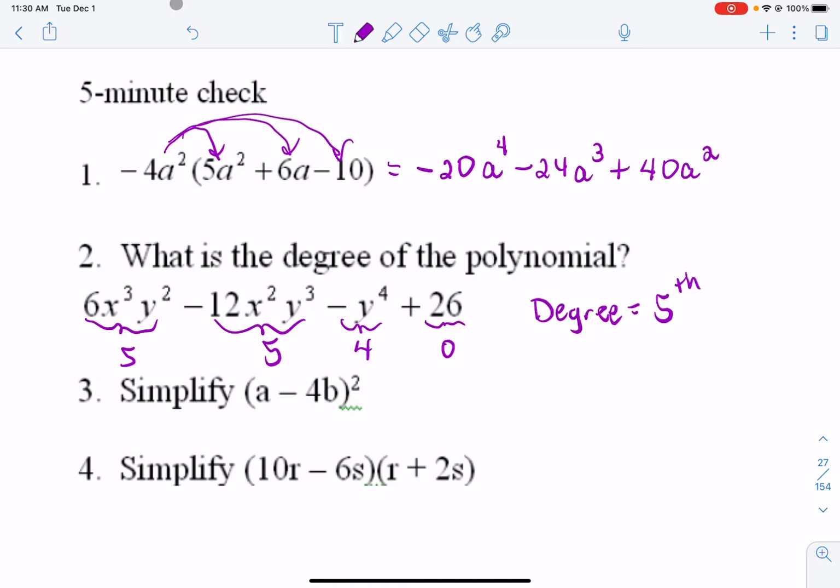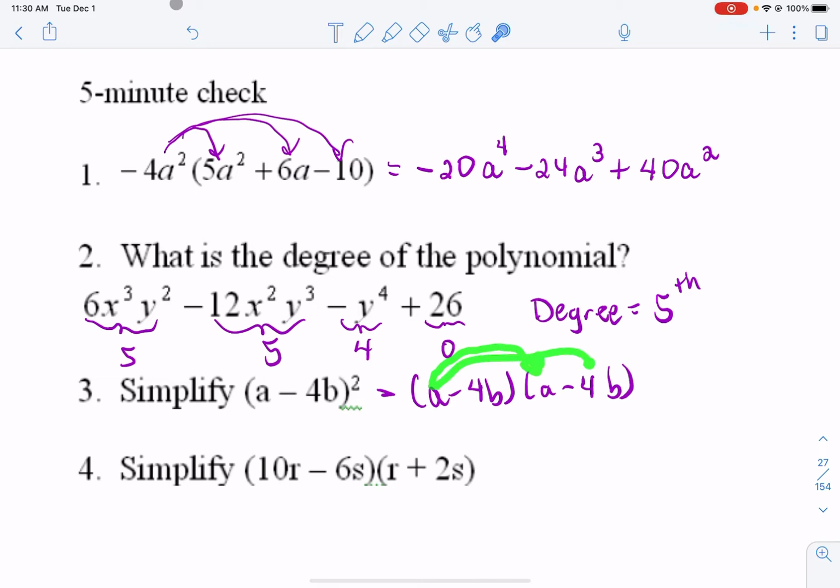Let's take a look at number 3. Now we're going to distribute. And I see a square there. What we want to do is physically write it twice so that we can distribute. So now you're going to distribute the a to both of those. And then I'm going to distribute the negative 4b to both of those.